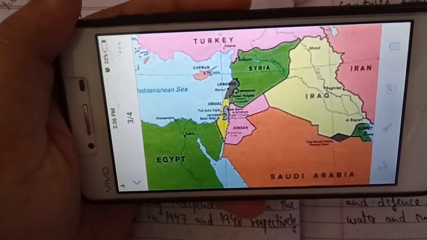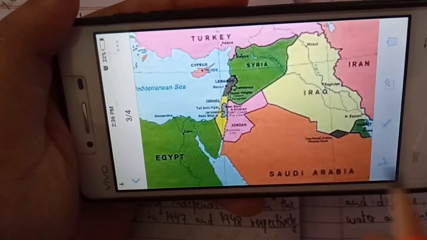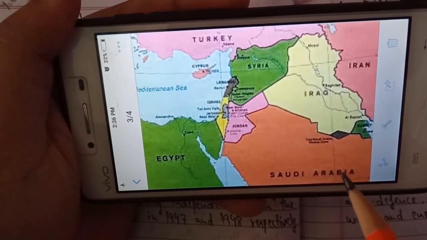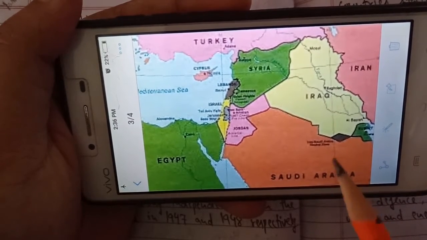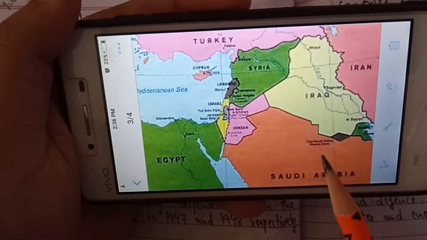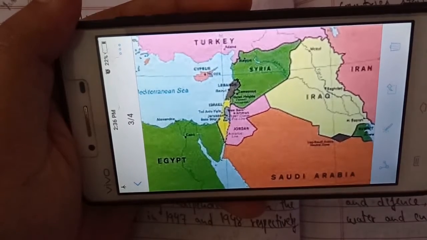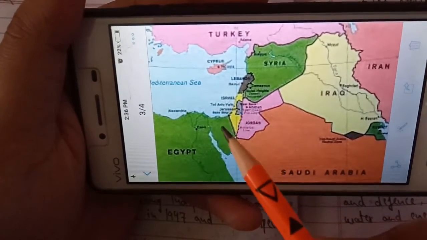Then the second reason is that India was one of the founding members and a leading active member of non-alignment. According to non-alignment, it did not want to support a country like Israel.